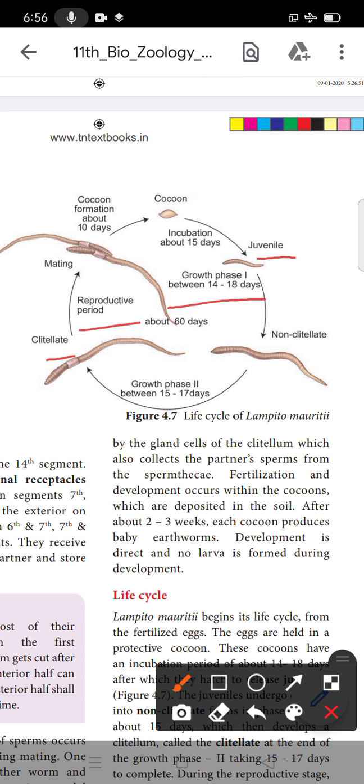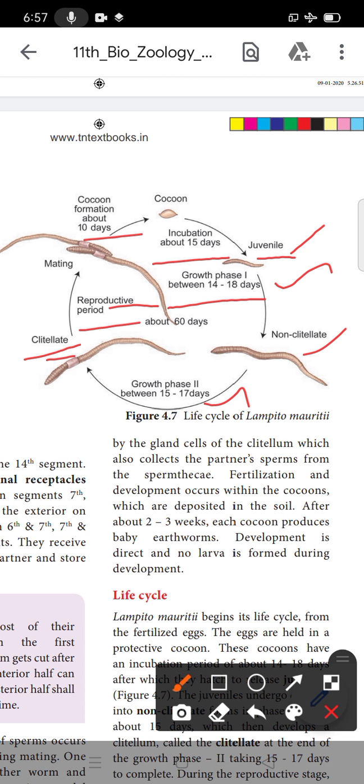Ciliated stage is a reproductive period, and it is the development of the cocoon formation, about 10 days. So the cocoon is present. Cocoon incubation takes about 15 days. The cocoon stage develops into the juvenile phase. It is growth phase 1, between 14 to 18 days, and is the non-ciliated phase. The non-ciliated phase develops into growth phase 2, between 15 to 17 days. After that it develops into the ciliated stage.